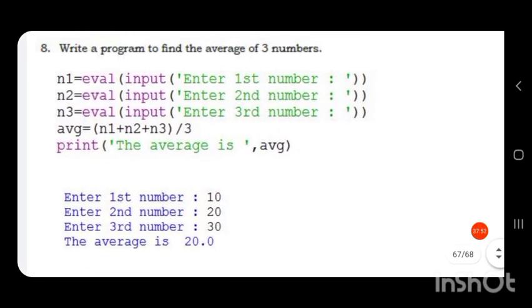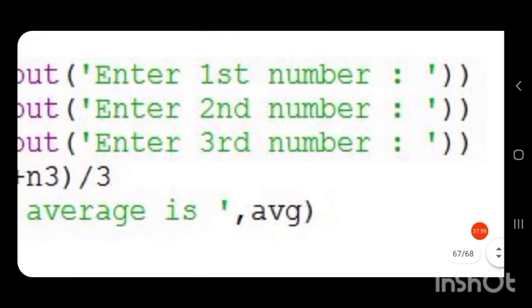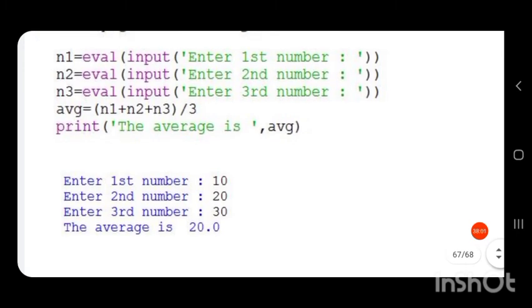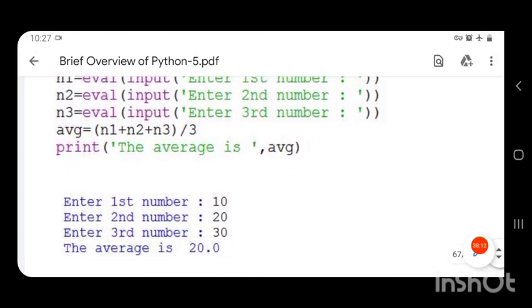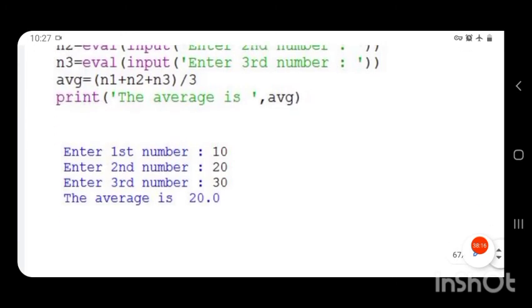So you can see, enter the first number. I have entered 10. Enter second number. What we have given in the single quotes will be directly printed there. Enter third number, 30. The average is, printed as it is, and the value for AVG is computed and stored in the variable AVG, that will be printed, 20.